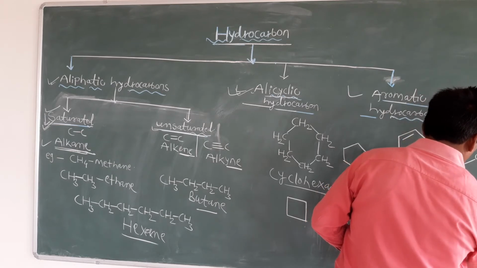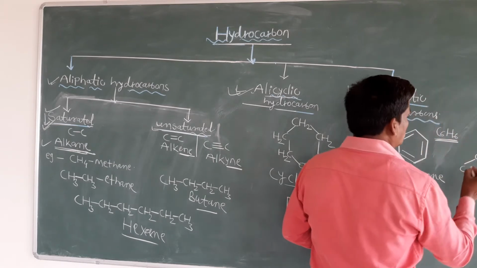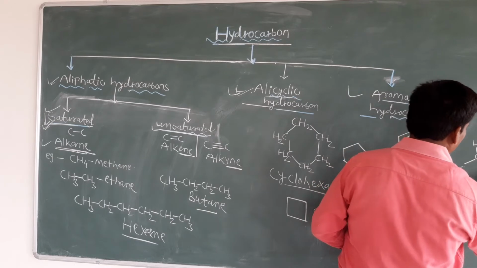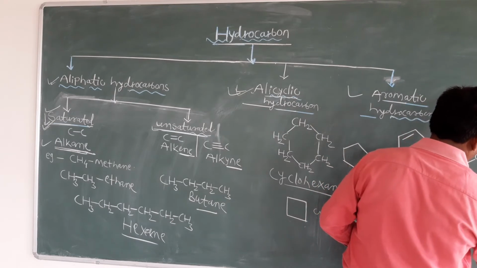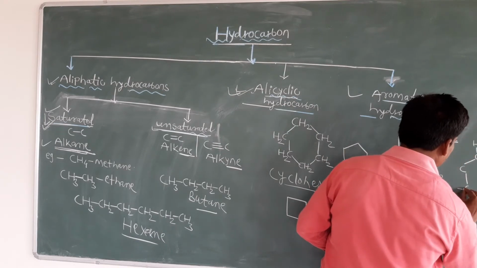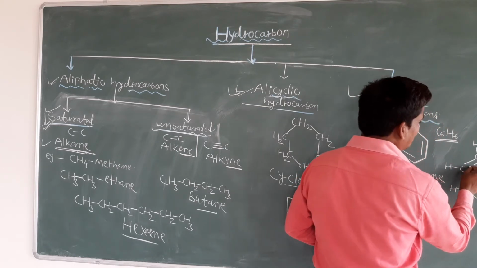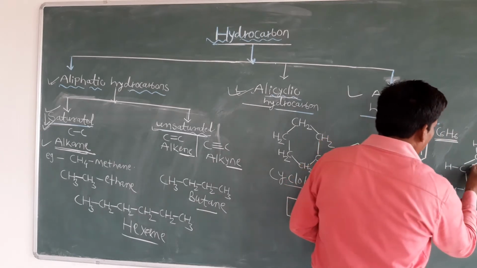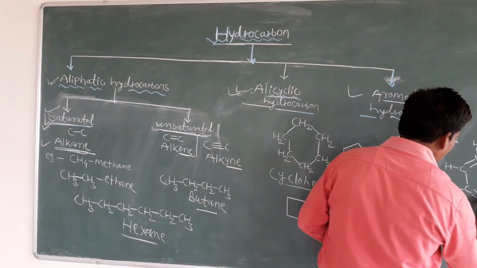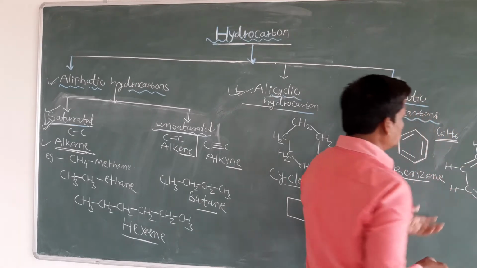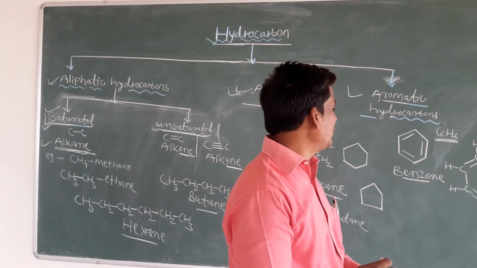Then one more carbon here. So now 6 hydrogens are there. So we can show 6 hydrogens like this. Again, alternate double bonds should be there because carbon has valency 4. Double bond, again single bond, again double bond, single bond, double bond. So this is also a benzene ring. We can show it like this also.